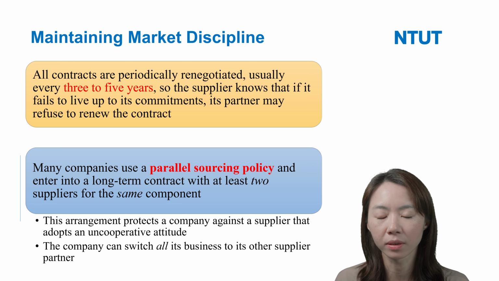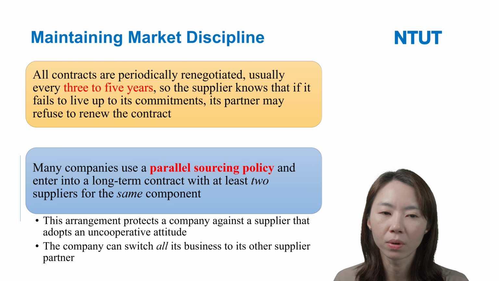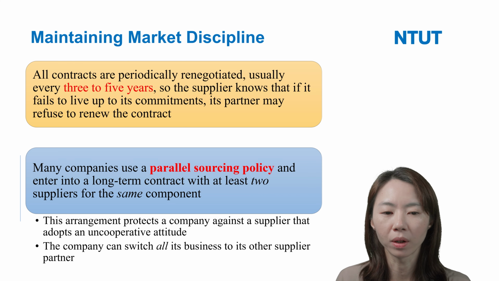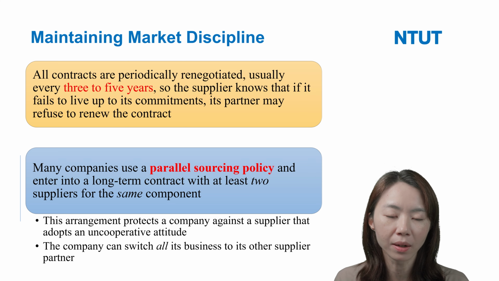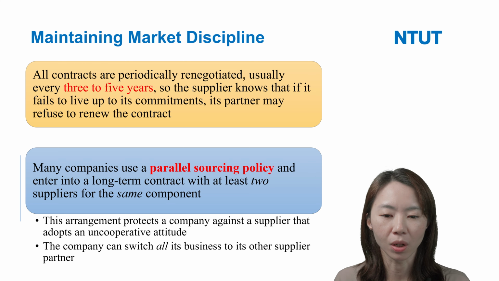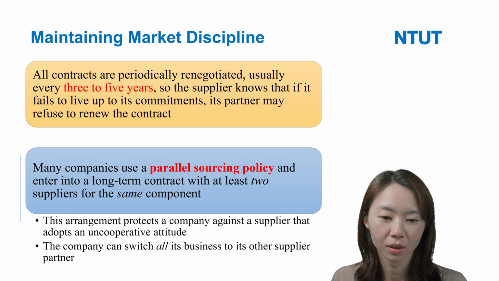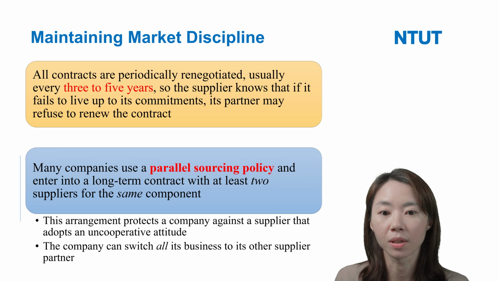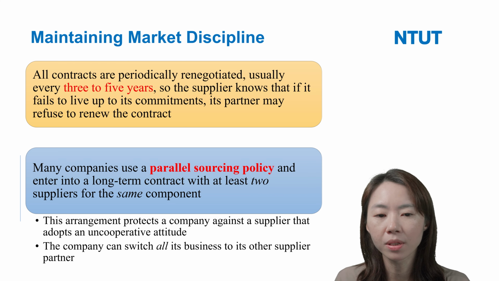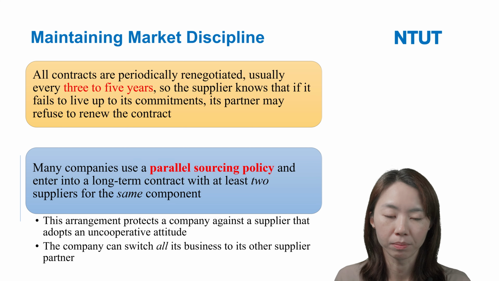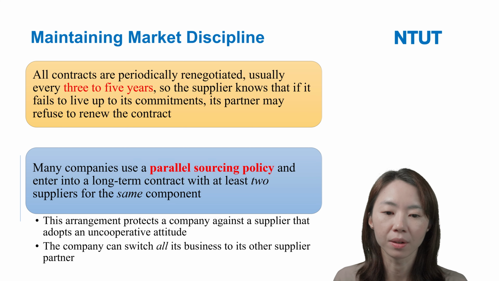You can imagine that if one day Foxconn or Dixon does not want to help Apple assemble their smartphones, I think Apple doesn't worry about that because they use the parallel sourcing policy, so they can switch all their business to the other suppliers or other firms to help them assemble their smartphones. So we can see that in real business, many firms use these policies.